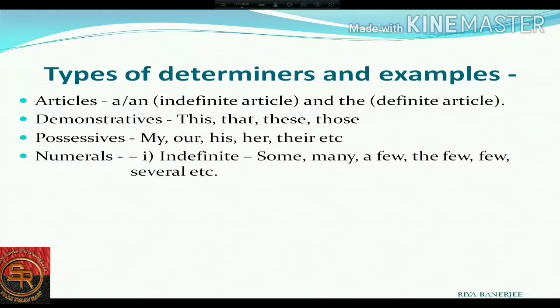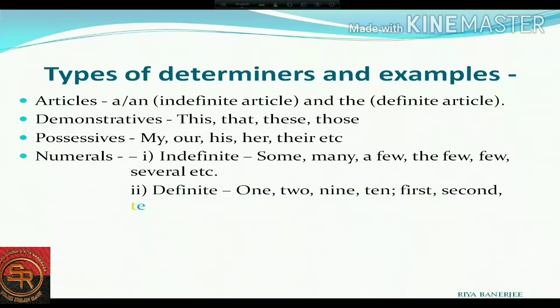The first one is the indefinite numeral adjective, which are those adjectives that do not indicate anything in exact number or quantity. I am repeating, they do not indicate an exact number or quantity. That's why it is known as indefinite. Examples: some, many, a few, the few, several, etc. Next is the definite numeral adjective. Definite numeral adjectives are those which indicate an exact number, like one, two, nine, ten, first, second and tenth.